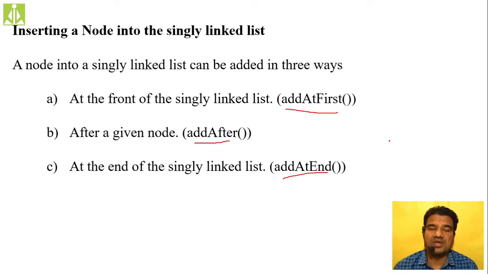What functions you are using, what internal logic you are using, it is up to you. The concept you have to implement: how a singly linked list will work. What logic, what variables, what functions, what class names you are using, all those things are simply generalized. It is up to you how you implement a singly linked list. The concept was standardized, not the implementation.